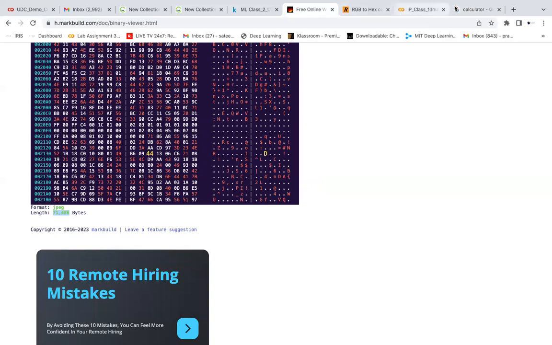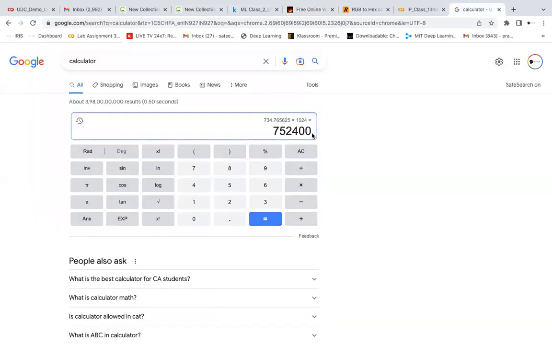Fine. This is in terms of bytes because I'm not multiplying by 8. One pixel will be represented by 8 bits, so this many bytes we will be having. Any questions?